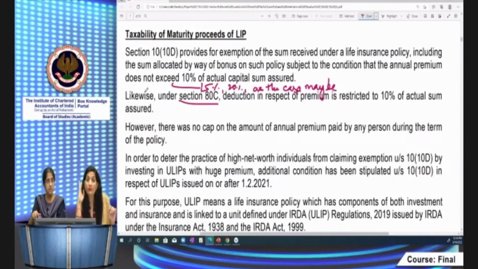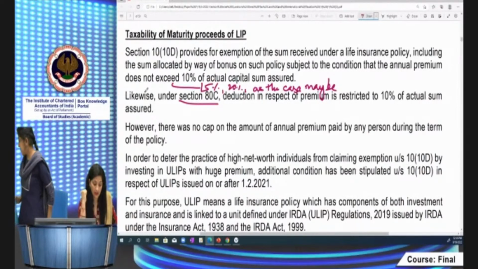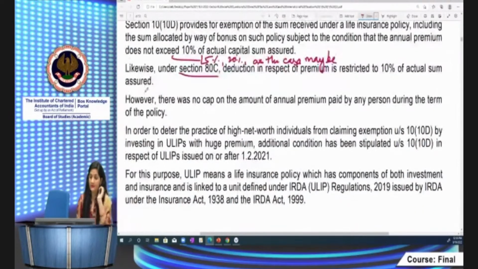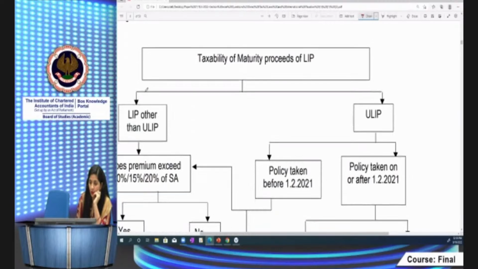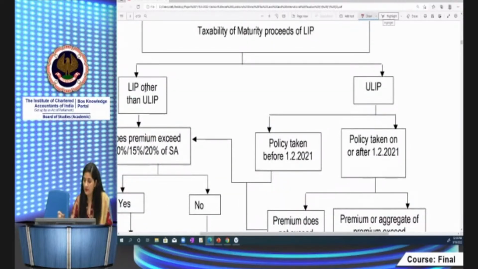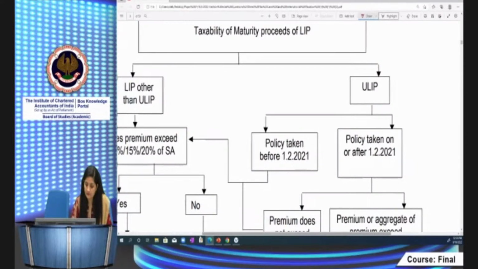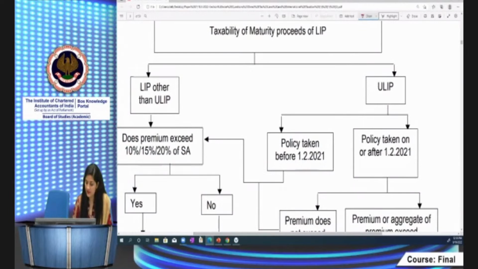And there is one more thing in relation to life insurance policy, that is deduction under section 80C. All these things have to be read together. Another thing is TDS provisions also under section 194DA. These things you have to see. We have made a chart here to give you an overall brief of all the provisions together. I think it's visible to you.